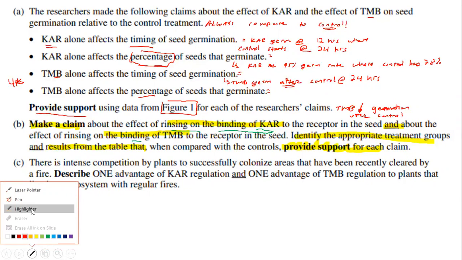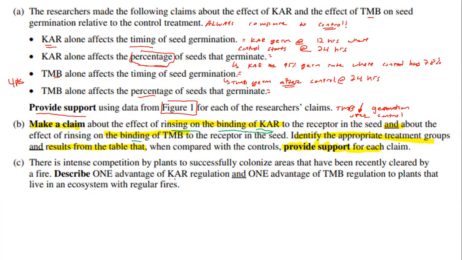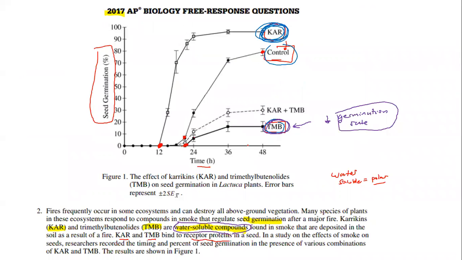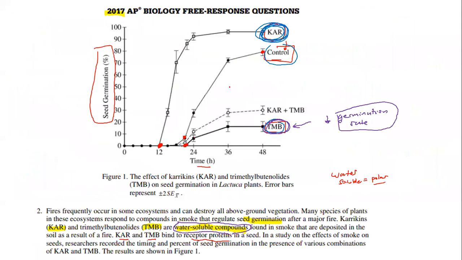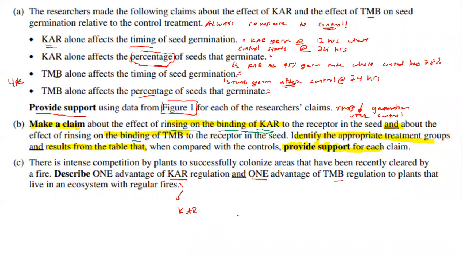Describe one advantage of KAR regulation and one advantage of TMB regulation to plants that live in ecosystems of regular fires, okay? So it's pretty standard based on what the data shows you. KAR, even when you look at this information as well, KAR is always going to be a benefit. KAR always is going to increase germination. So KAR, a simple thing that I would state is that it's going to help increase germination.